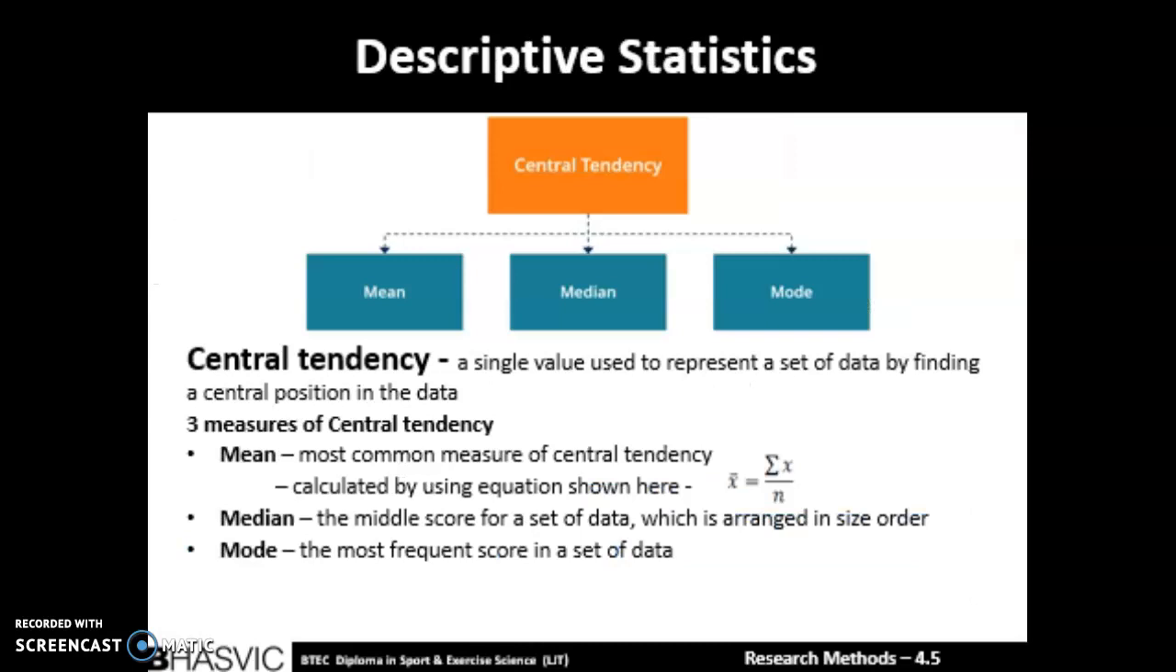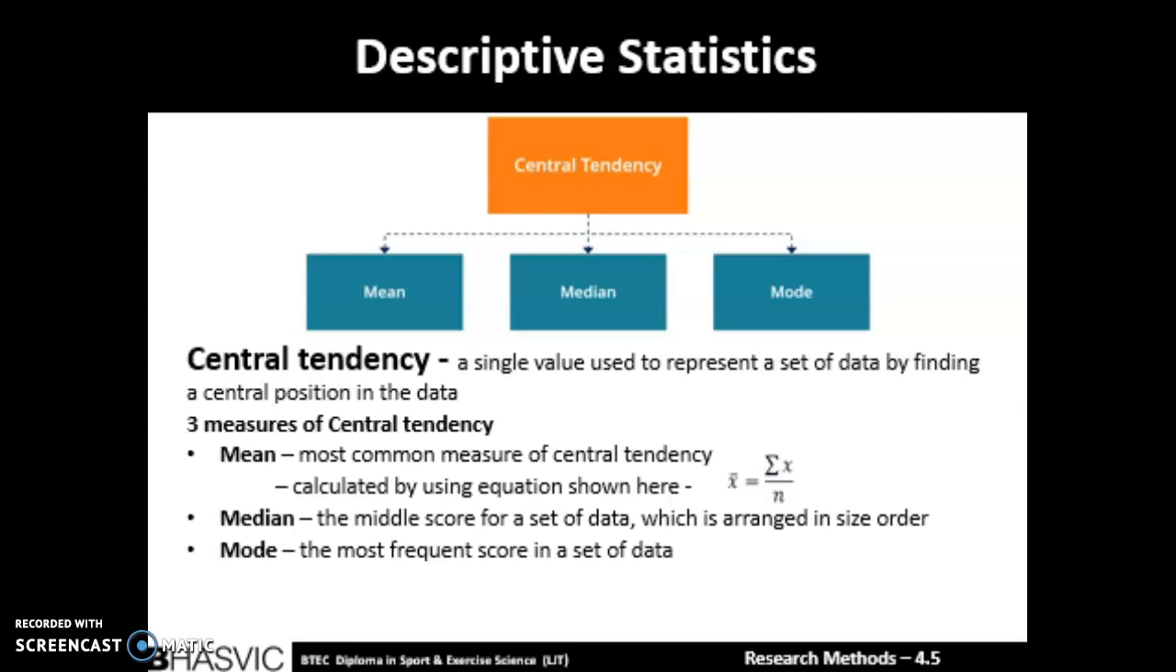Presenting data in the most simple and powerful way is essential, as you have to get the message across whilst making it easy to understand. To do this, we use descriptive statistics to present. These are placed under two categories. The first one is central tendencies. This shows a value to represent a set of data by finding central position.